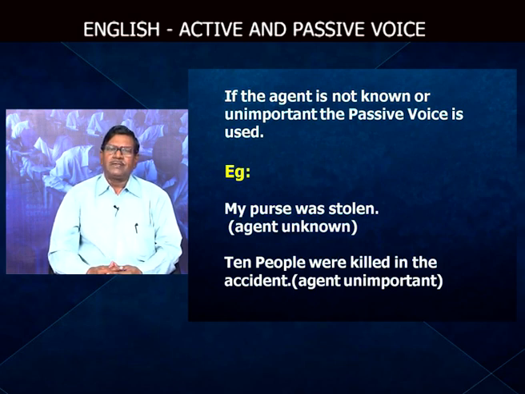Ten people were killed in the accident. So, how were they killed? Who is the agent? Subject unimportant here. When the subject or the agent is not known as well as unimportant, we have to use passive voice.